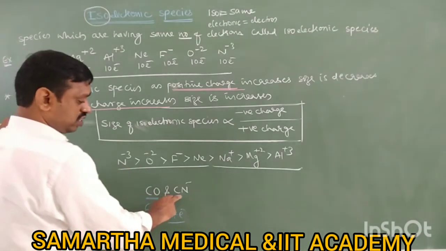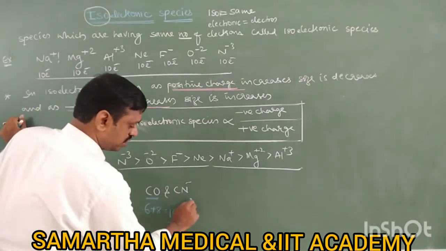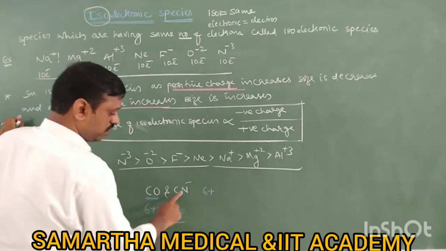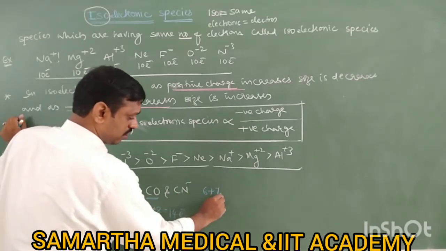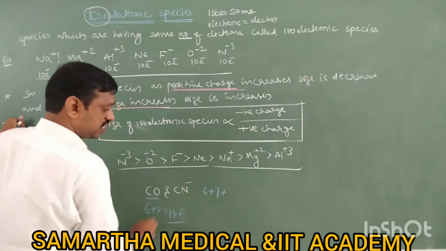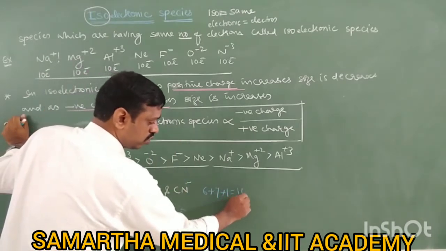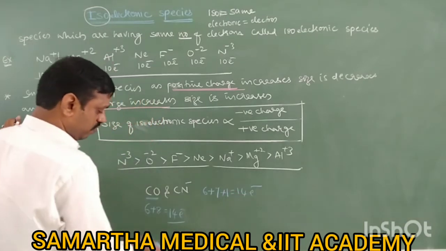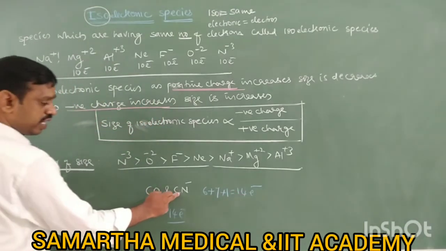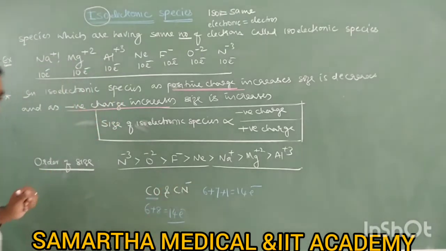Then what about CN minus? Carbon is again the same, 6 electrons. Then nitrogen 7 electrons, plus the minus indicates addition of 1 electron. So therefore it is also 14 electrons. So CO and CN minus are also an example for isoelectronic species. Okay, you can write this is also isoelectronic species.